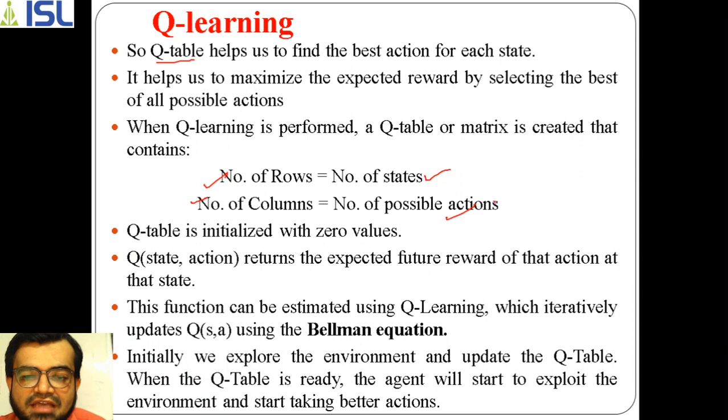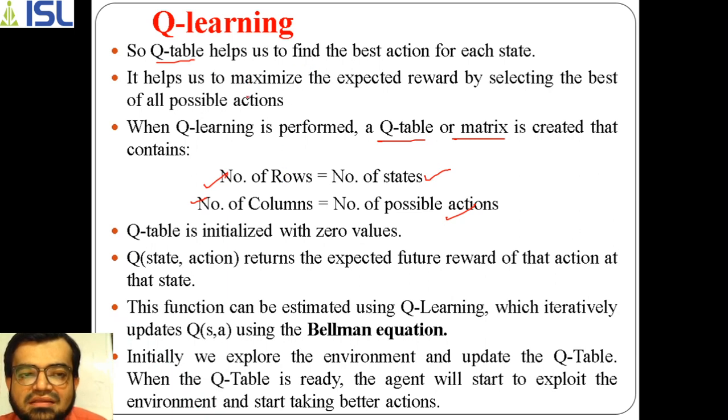For example, if we have 5 actions, then 5 columns will be there, and the number of states will be the number of rows. Based on this, it forms a Q table, or you can also call it a matrix, because it is a combination of rows and columns. In that sense, the Q table is going to be formed here.